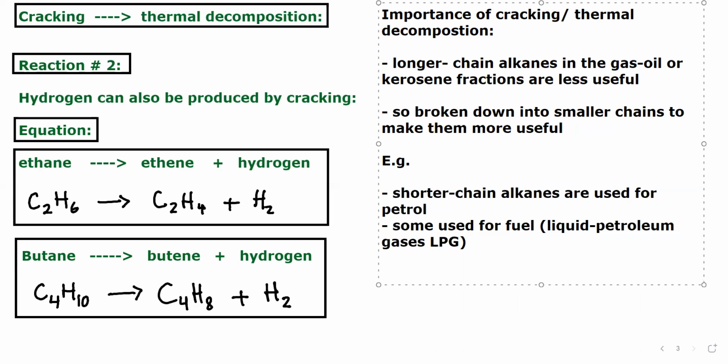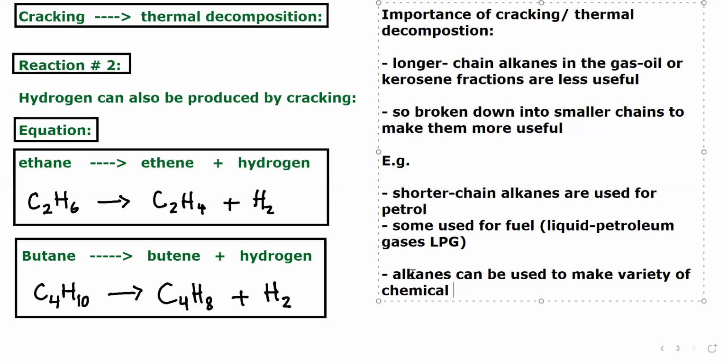Also, shorter alkanes can be used to make a variety of chemicals, such as plastics. This is also an example that we will give. And also, hydrogen is formed in the reaction, which can be used for making ammonia, right?